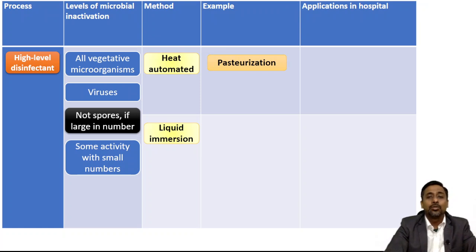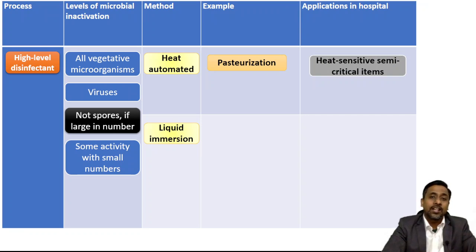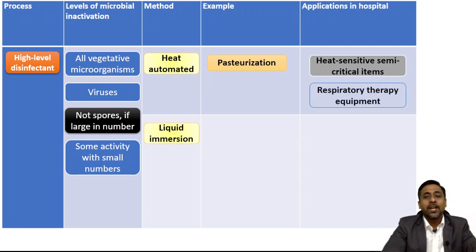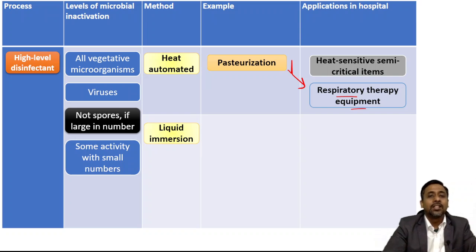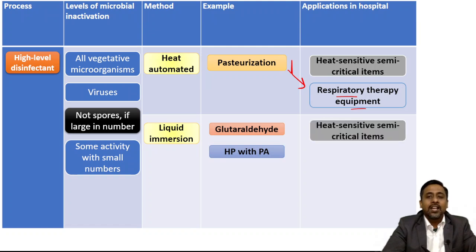And the most common use of pasteurization is for heat sensitive semi-critical items. And what is that semi-critical item which is typically disinfected by pasteurization in hospital? It is respiratory therapy equipment. And liquid immersion can be done by the previous chemical sterilants said in the sterilization process, only the duration of exposure is reduced, and those are glutaraldehyde, hydrogen peroxide with peracetic acid, and it is used for heat sensitive semi-critical items.